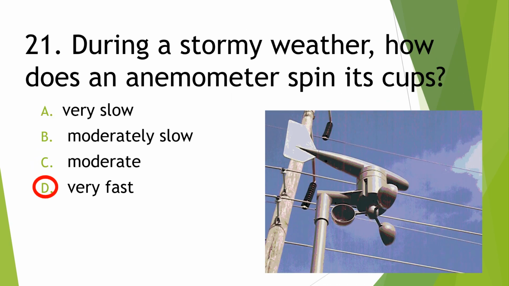Next, during stormy weather, how does an anemometer spin its cups? A. Very slow. B. Moderately slow. C. Moderate. D. Very fast. Okay, it is very fast.